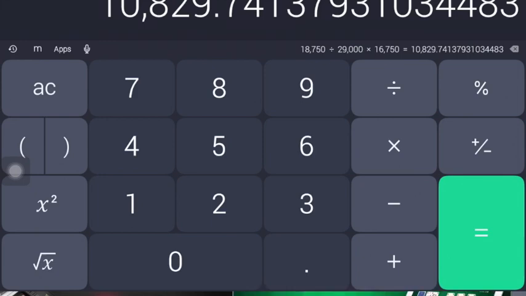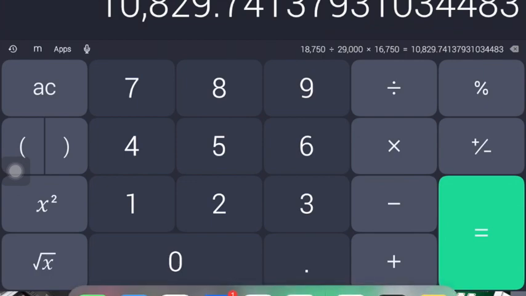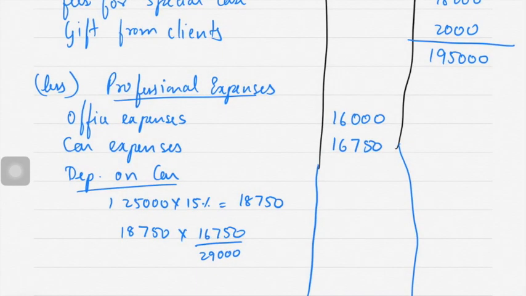It comes to 10,830. This is just calculation.